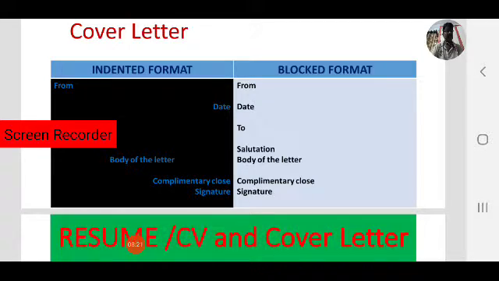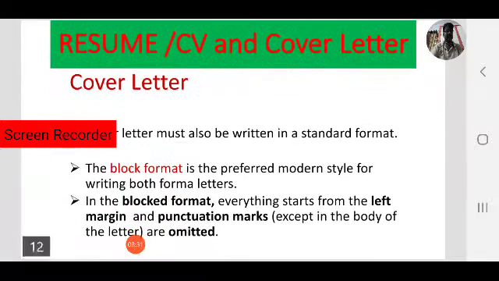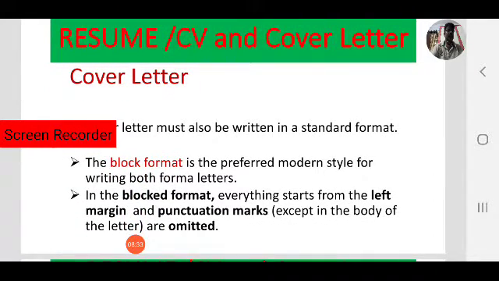In block format, every part of the letter begins at the left margin of the page, and except in the body of the letter we need not use punctuation marks. So writing an official letter in block format is simple and preferable nowadays.